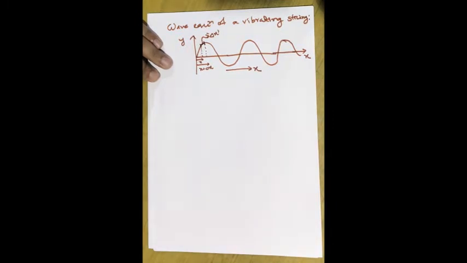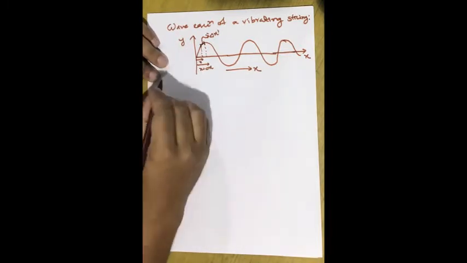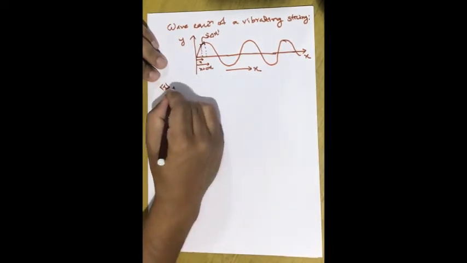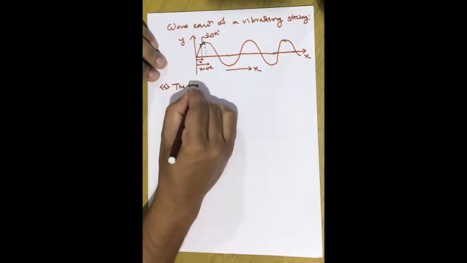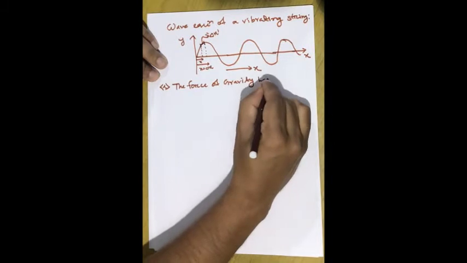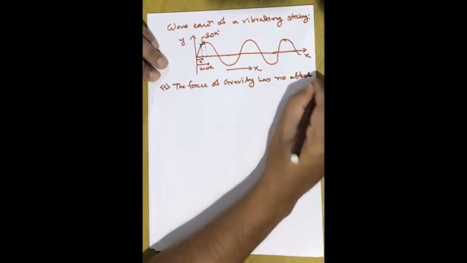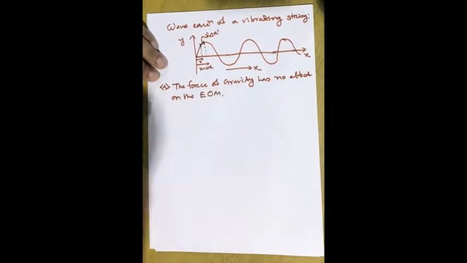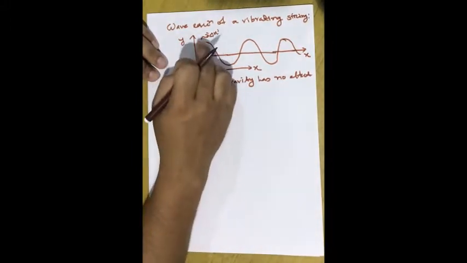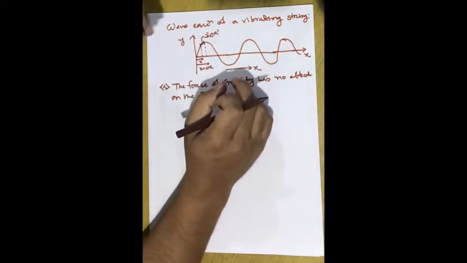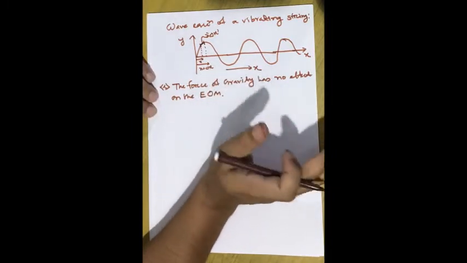Now, to evaluate the equation of motion for a vibrating string, we make some assumptions. Number one, the force of gravity has no effect on the equation of motion. First, let's assume that gravity does not have any effect on the equation of the string.